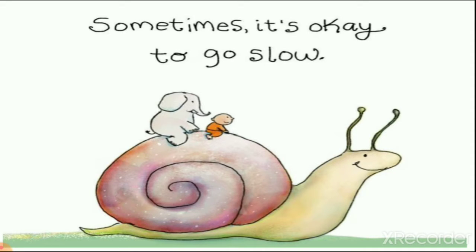Here you can see the picture of one snail. And what is the line? The line is sometimes it's okay to go slow. It means snail walk very slow. When you see snail, you can see that snail is going very slow. So what is the line? Sometimes it's okay to go slow.